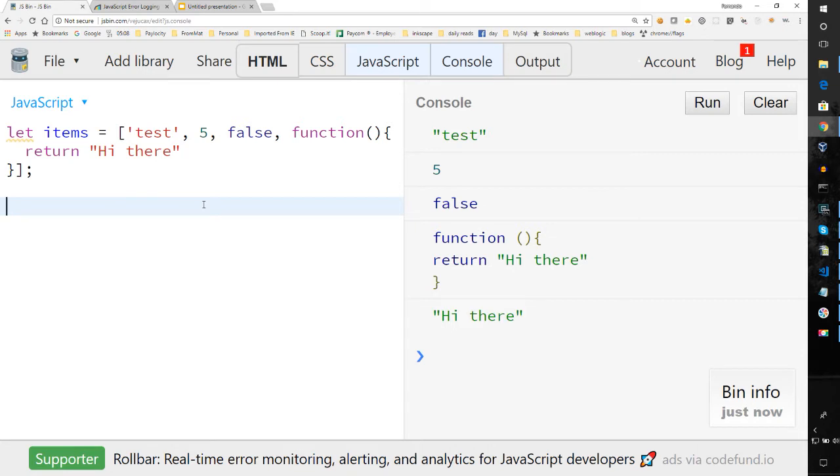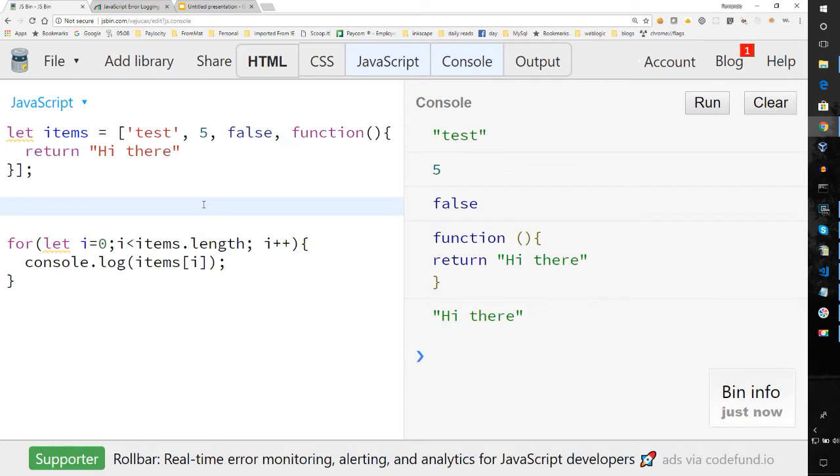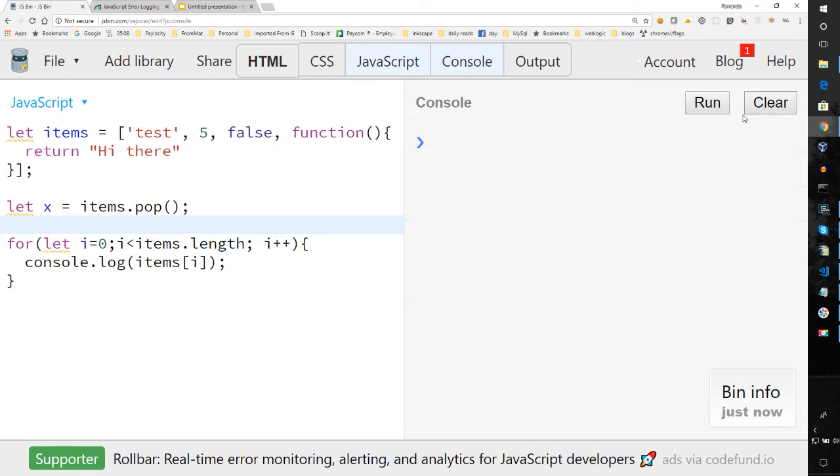If I wanted to remove items from the array, let me go back to this. Let's say that I removed an item. Let's remove the function. So I can pop items from the array, and this is going to remove them from the end. I could even store it if I wanted to, and I could log it or execute it or whatever. But I'm just removing an item. So let's go ahead and rerun it. And you notice the function is gone.